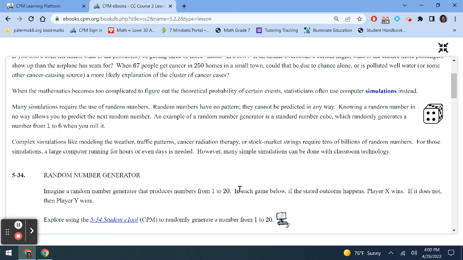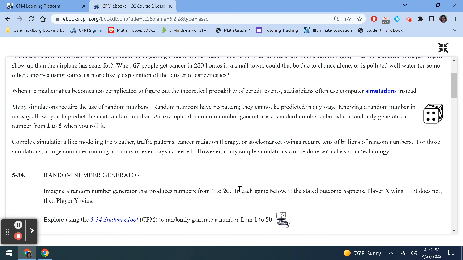Because if I get a 2 the first time, I am just as likely to get a 2 the next time I roll it as I was the first time. It doesn't change. Some people might try to convince you otherwise, but it's still the same probability.